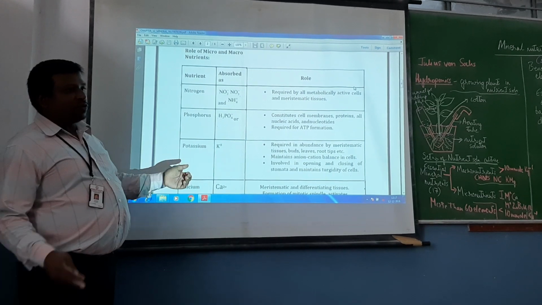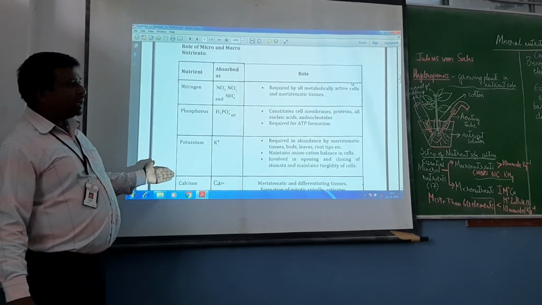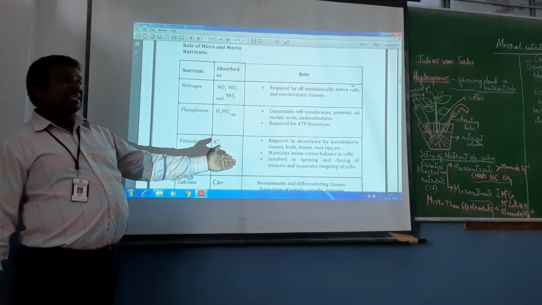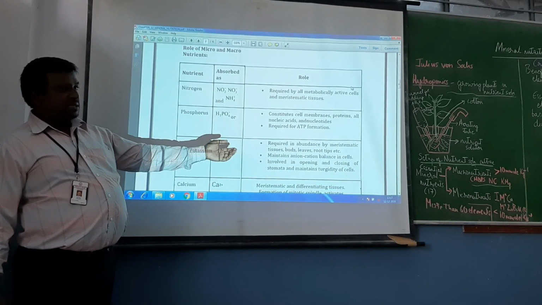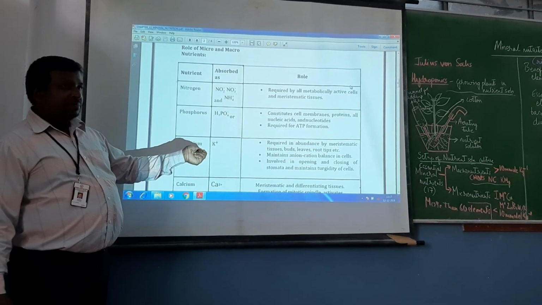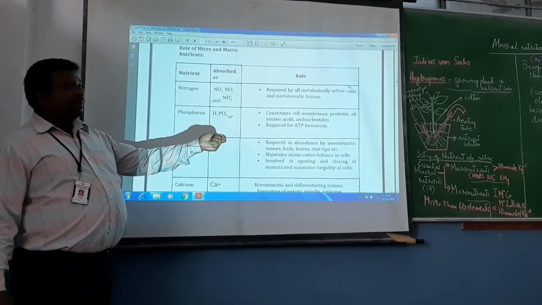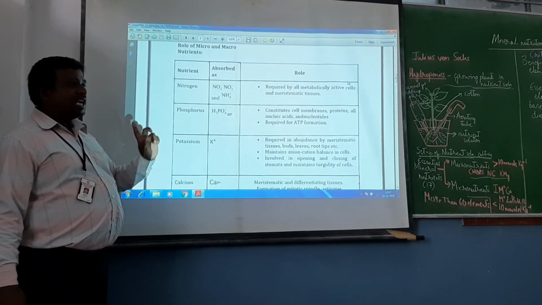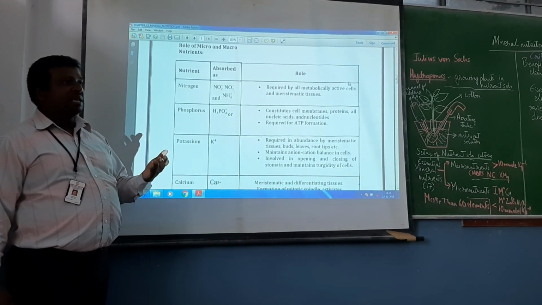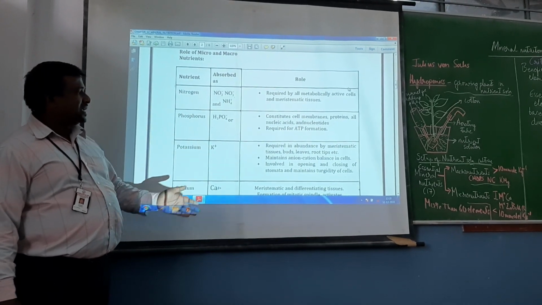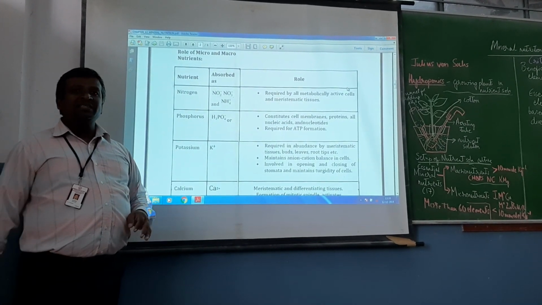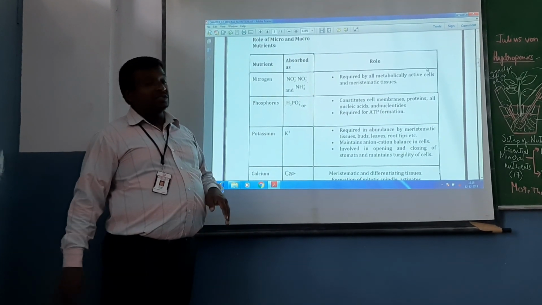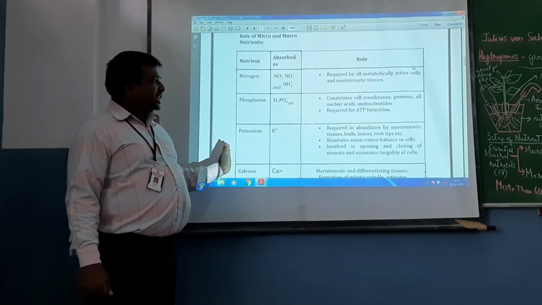Potassium ions. I have already told you for opening and closing of stoma, potassium ion is required. Apart from that, they are required in abundance by meristematic cells, buds. They are all growing parts of the plants. Meristematic tissues, buds, leaves, root tips, they require this potassium ion. For them to normally undergo cell division, they require all these. Potassium ion also maintains anion, cation balance in the plants.